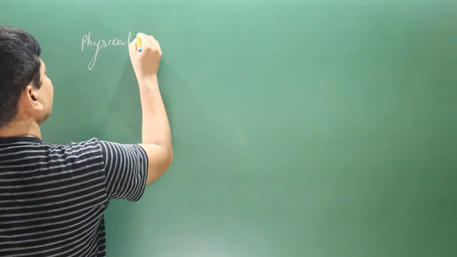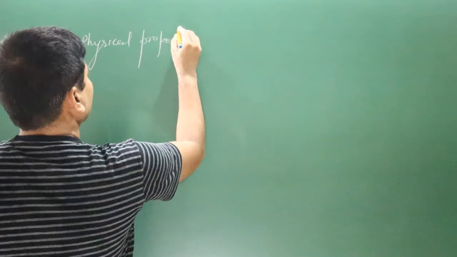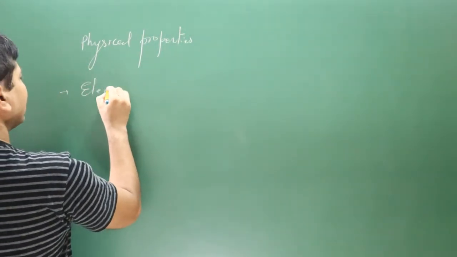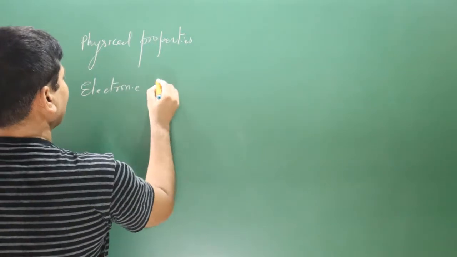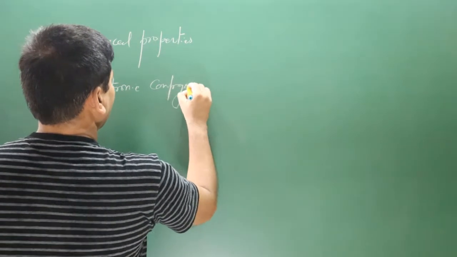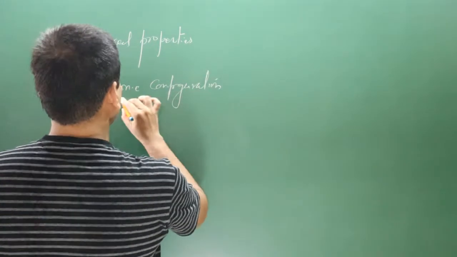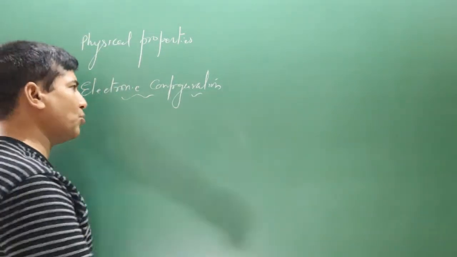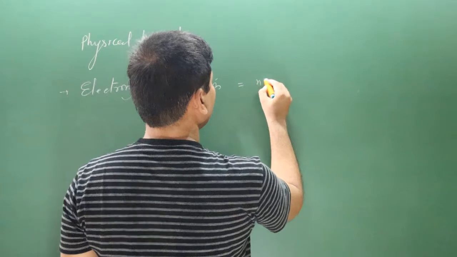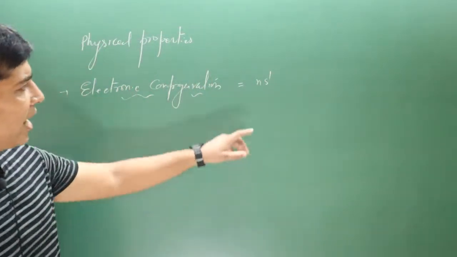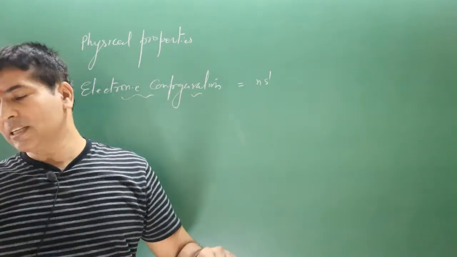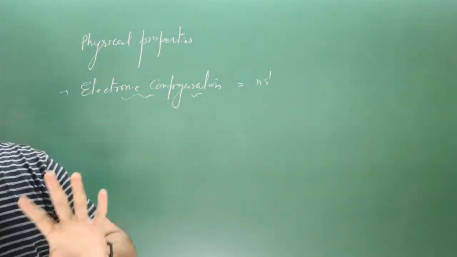Next we have physical properties. The first physical property which we discussed is electronic configuration. About electronic configuration, we have already learned in structure of atom how to write electronic configuration. Outermost electronic configuration for these elements is ns1, where n is the principal quantum number. It represents the number of shells as well as the number of the period.